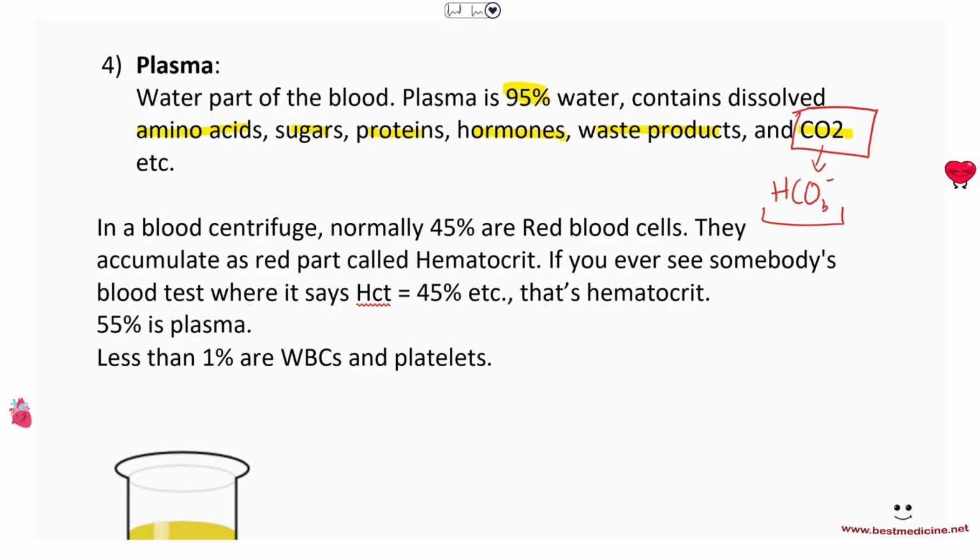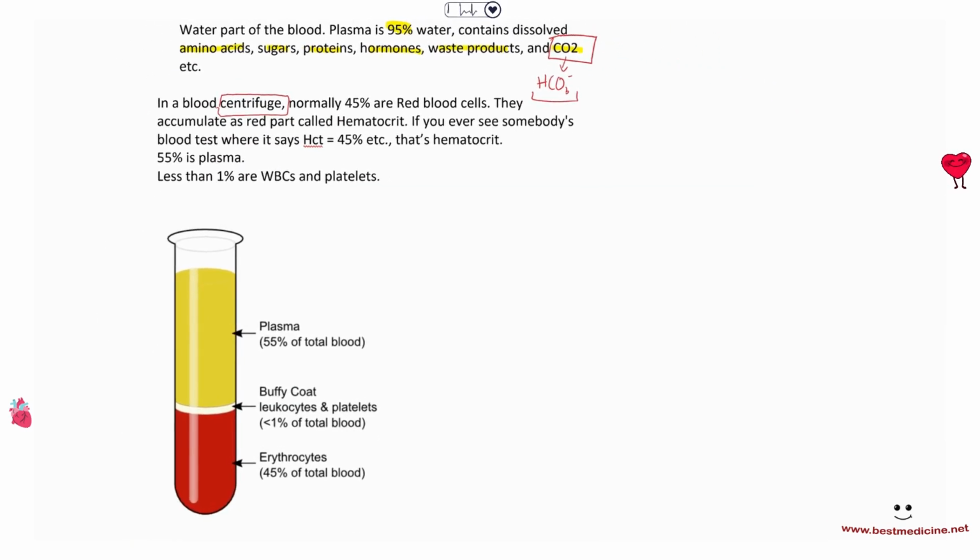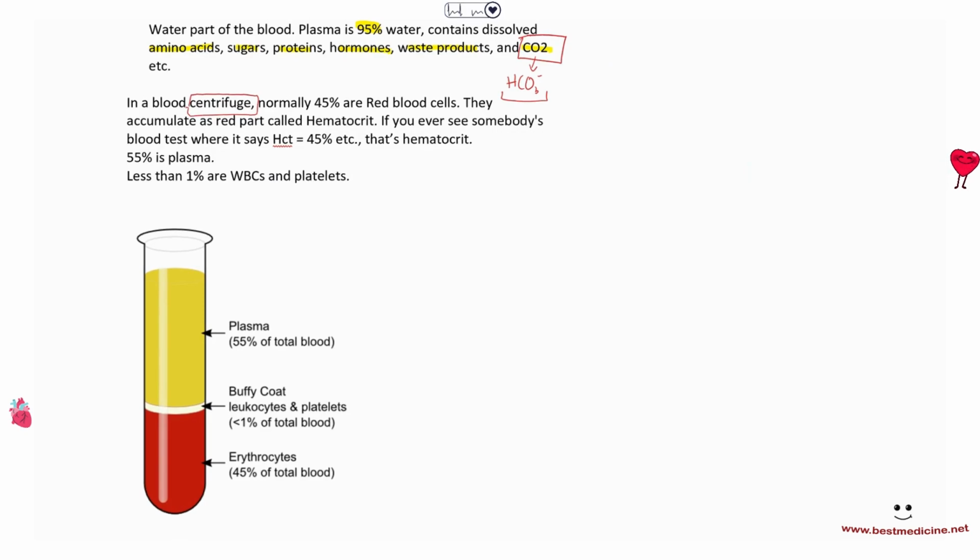Now, one thing that you can do is a blood centrifuge to see the components and percentages of blood. So you take a sample of blood, you put it in a test tube, and you centrifuge it. Right? You spin it and keep on spinning it, and eventually in the test tube, all the heavy stuff will accumulate at the bottom, followed by lighter and the lightest stuff. So the heaviest stuff essentially are the red blood cells.